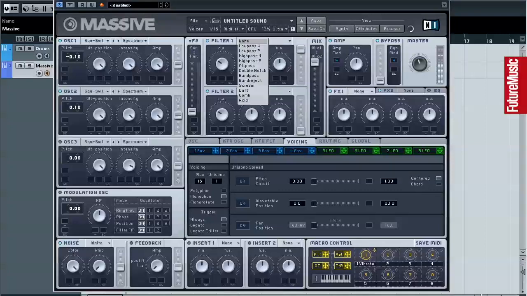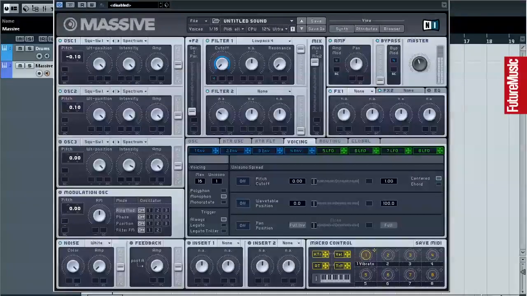and the filter we'll put on low pass 4 with minimum resonance and cutoff. Instead, we'll use the envelope 4 handle to control the cutoff. Probably push that up to the maximum.